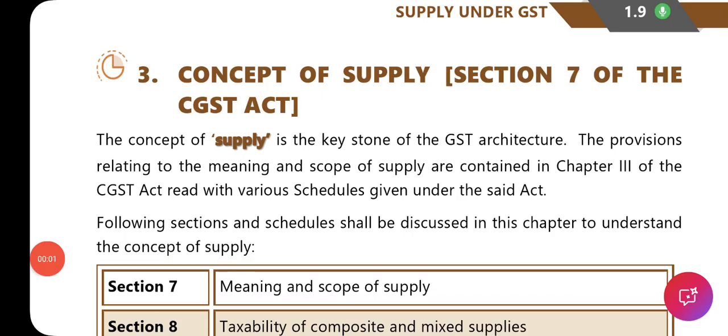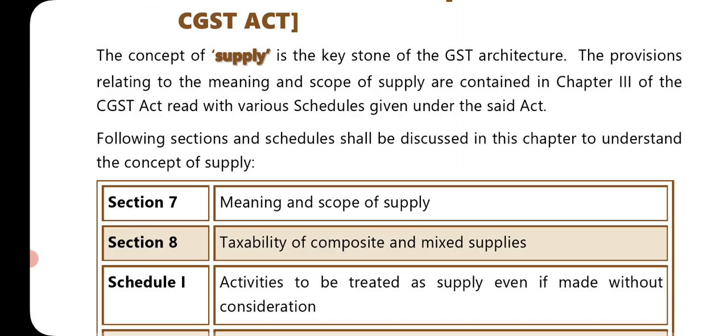Okay, so let us continue from page number 1.9, CA Final GST, Concept of Supply, Section 7 of the CGST Act.